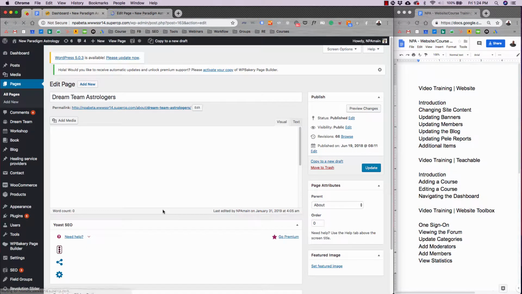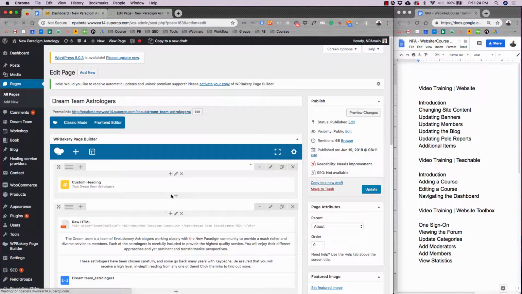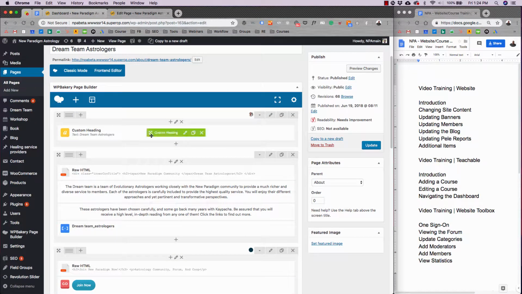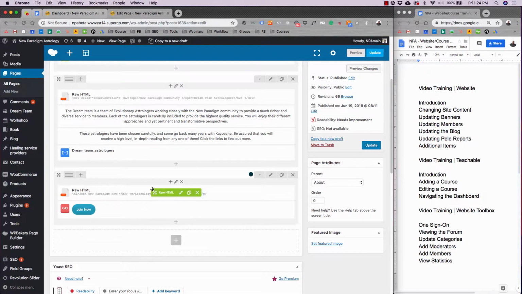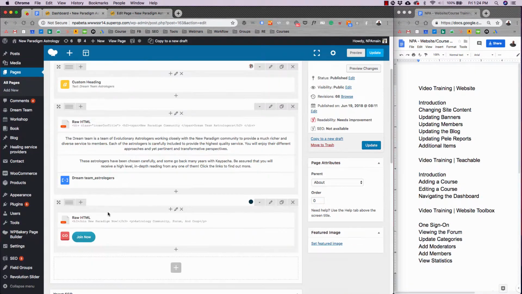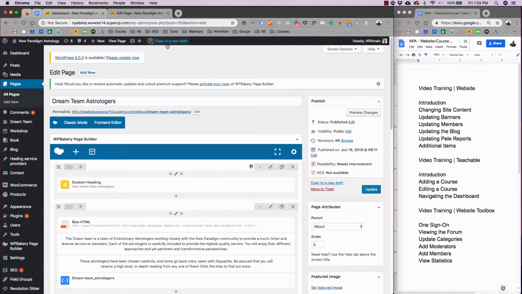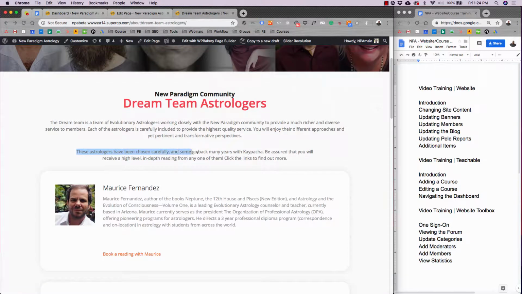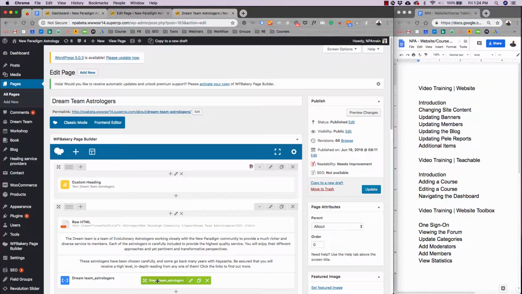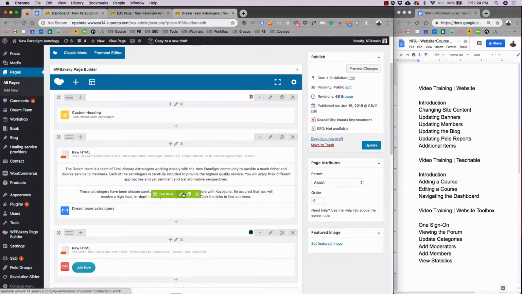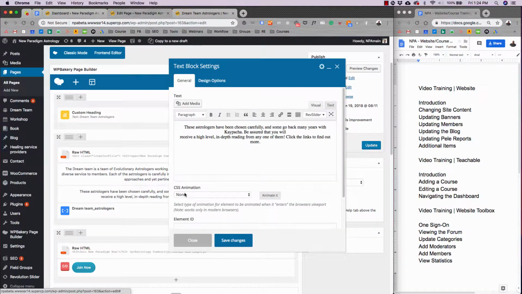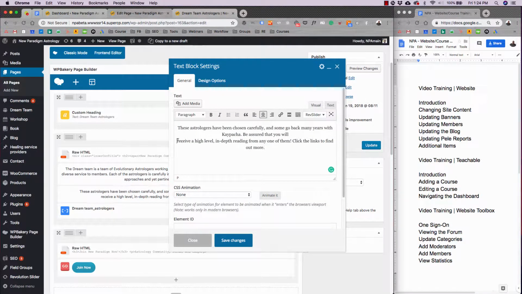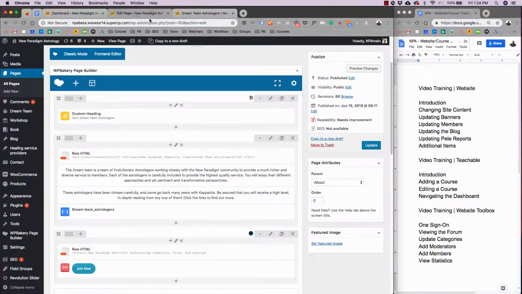And so what we've done is we've installed a plugin called Visual Composer. And what that does is it creates blocks and sections for all the content on your page, so it's easy to access. So if you wanted to change, for example, let's go back so we can see this page. Let's say we wanted to change this text, these astrologers have chosen carefully. You could just go to that section, click the text block, and edit that content, right? So I can put this here, and I can hit save, and that will edit that content.